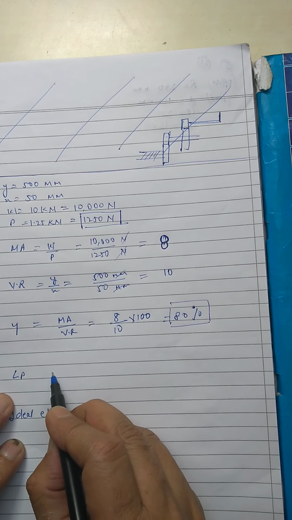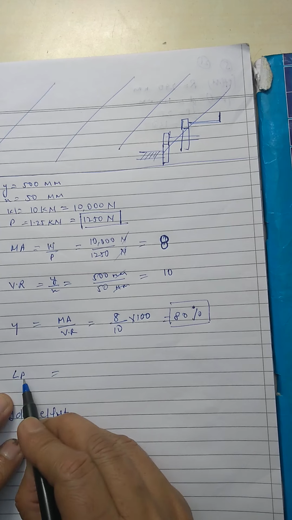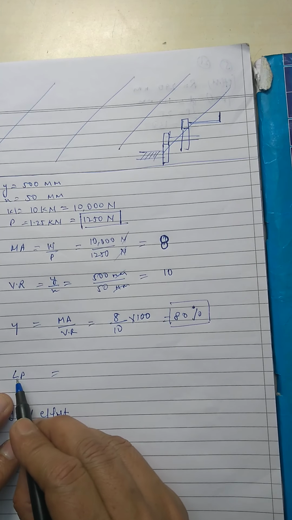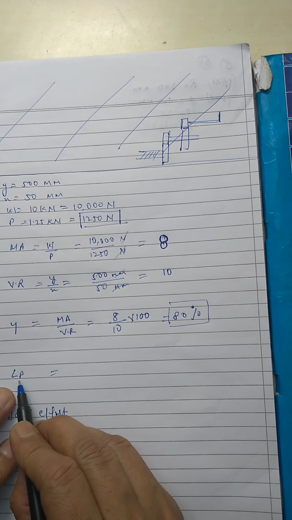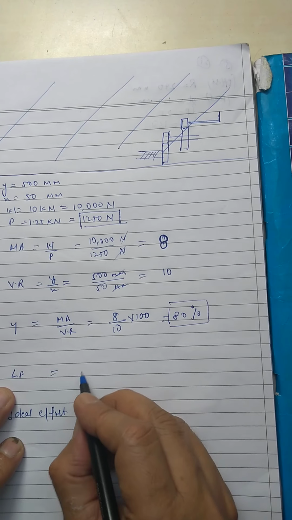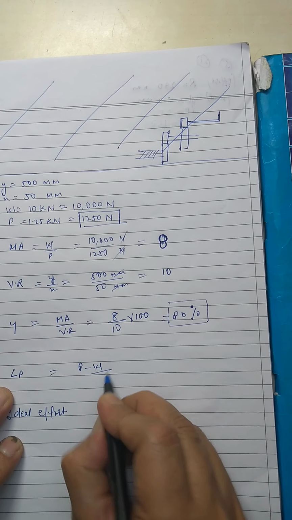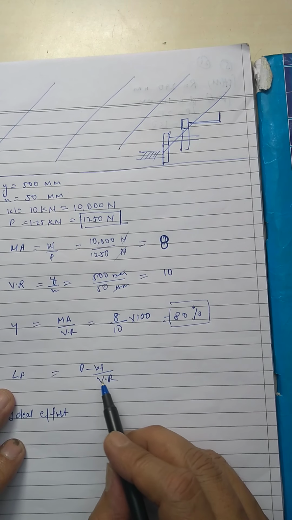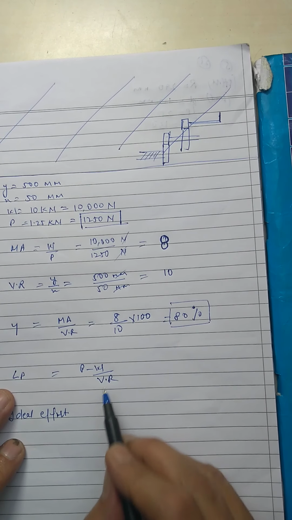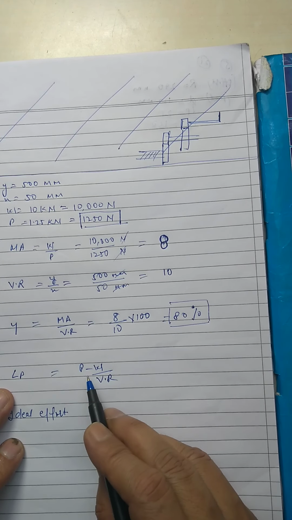Now first of all, find LP. LP is the effort loss. Effort loss means the extra effort which is being applied, and that extra effort is applied to overcome the friction. So the formula for LP is equal to P minus W upon VR. Okay, this is the formula, and you should learn all the formulas.